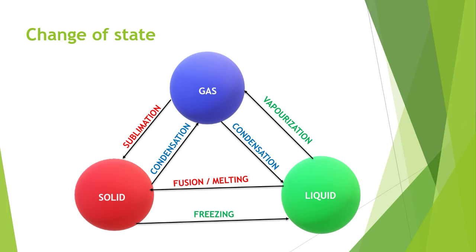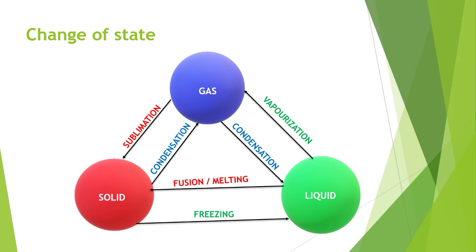Okay, what about evaporation? The change of state from liquid into vapor at all temperatures of the liquid is evaporation. Are evaporation and boiling the same? No, that is totally different. Actually, boiling is a rapid visible process, but evaporation is a slow invisible process. Evaporation produces a cooling effect, but boiling does not produce any cooling. Evaporation takes place at all temperatures, but boiling takes place at a particular temperature, the boiling point.